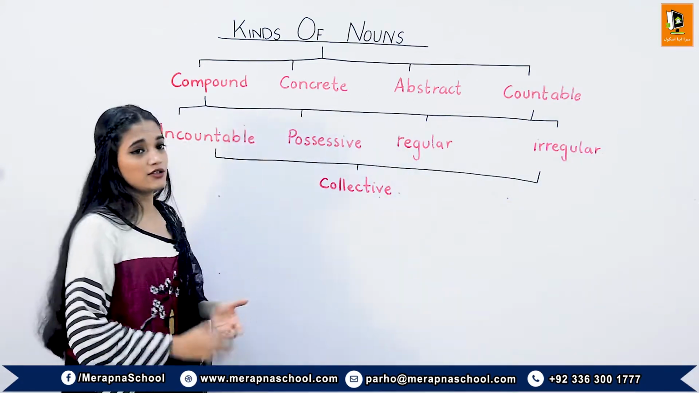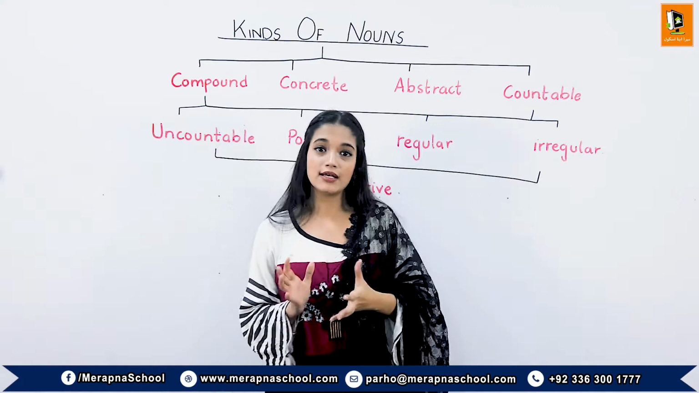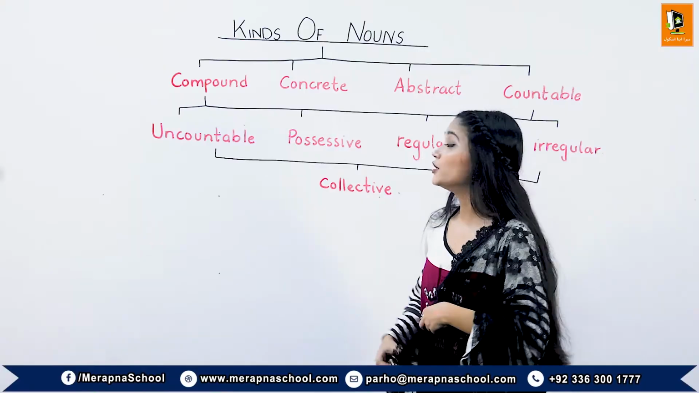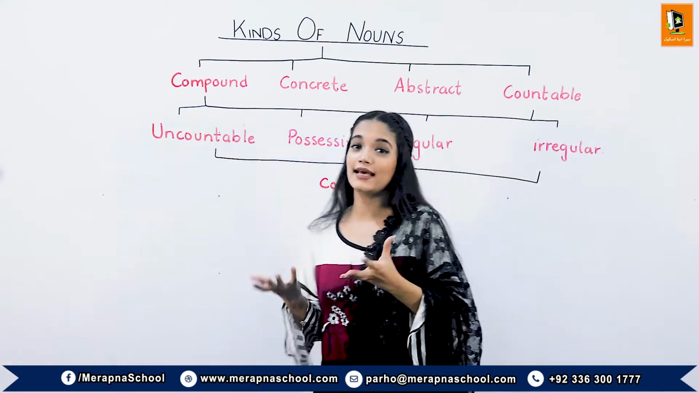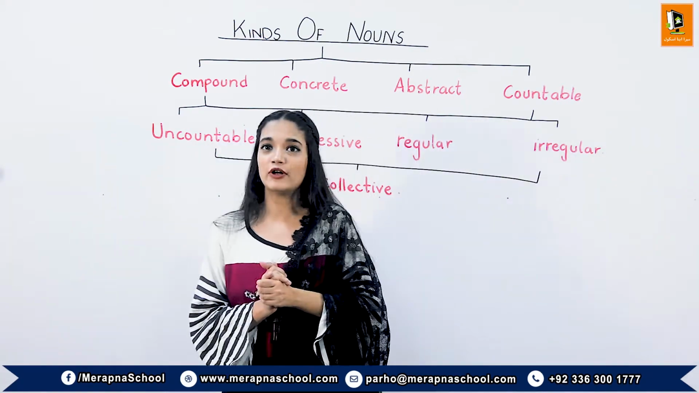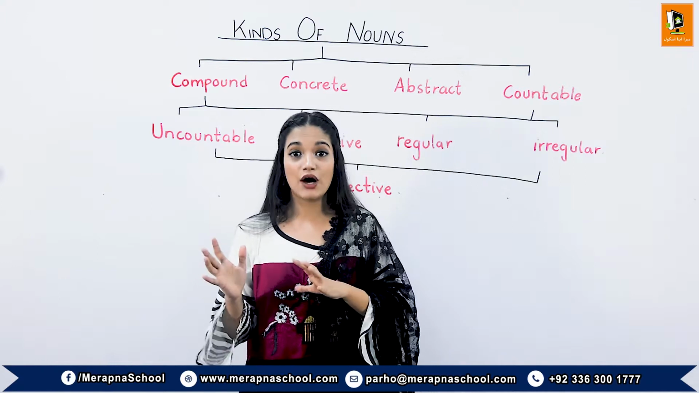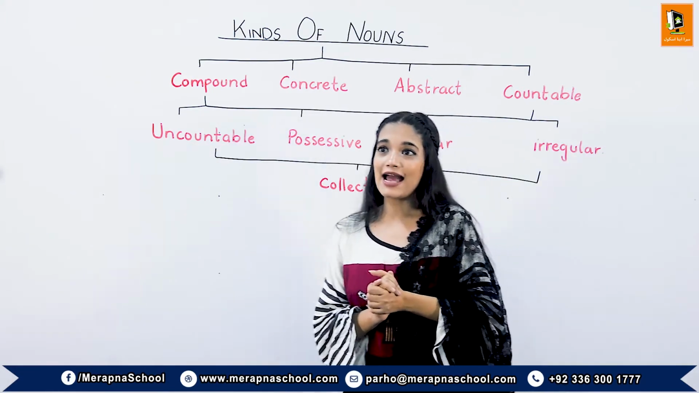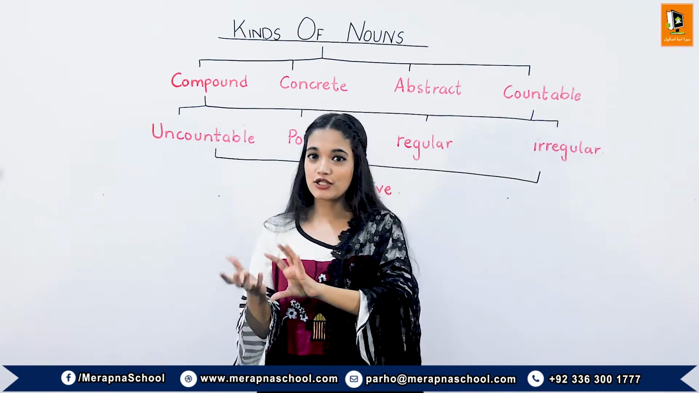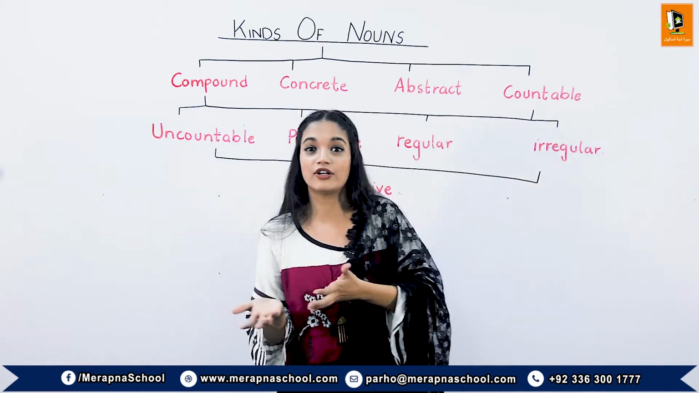Now moving on to the next kind of noun, the uncountable noun. Some nouns are uncountable. We cannot count them in general. Uncountable nouns are nouns that cannot be counted. We cannot put a number before them, and we cannot put a or an before them, like water. Water is a noun that cannot be counted. So we add words like some. If we mention some water, we can have an idea of how much water is present there.